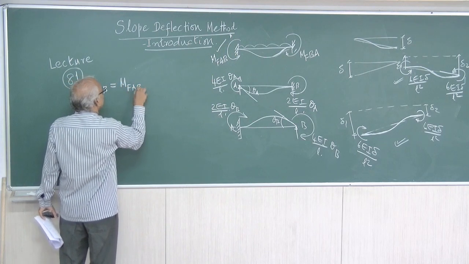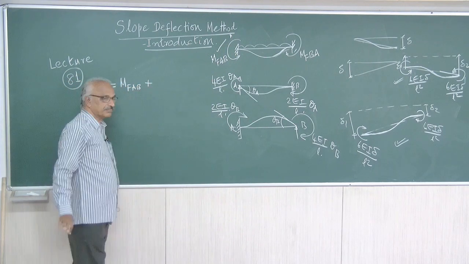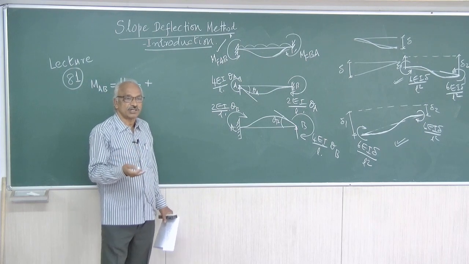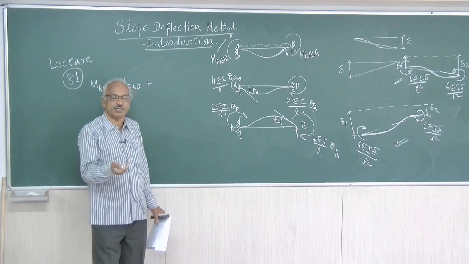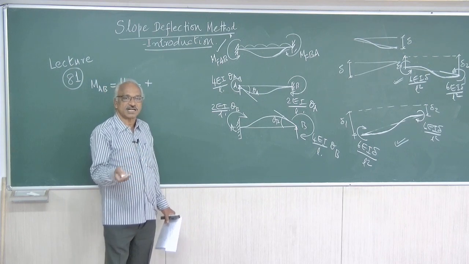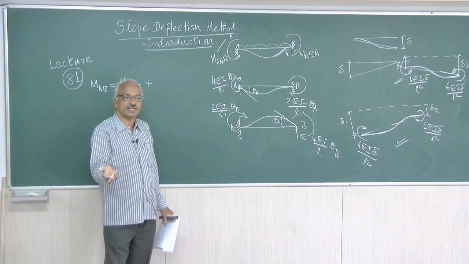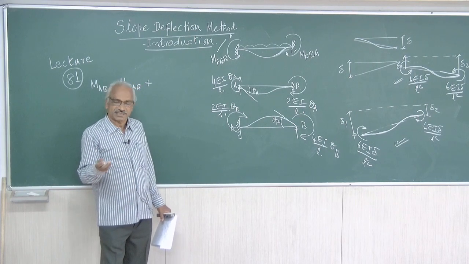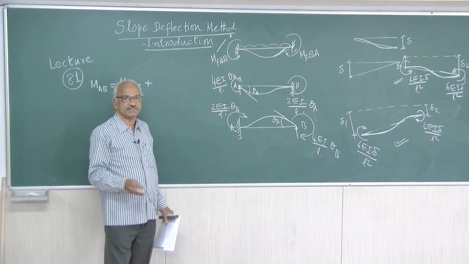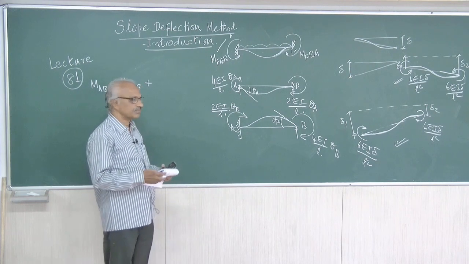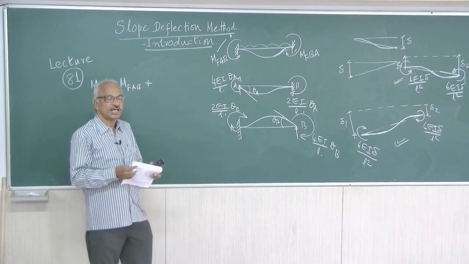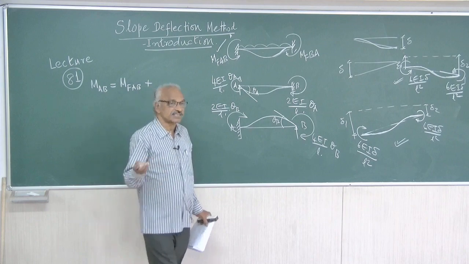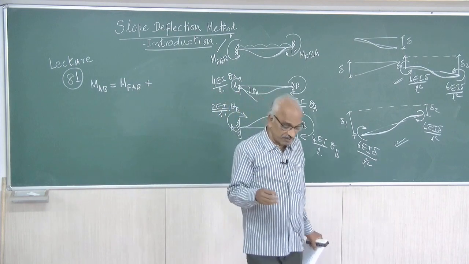That means you have to initially fix the beam, fix both ends of the beam, find out the fixed end moment due to the given load. Given load system may be UDL, non-central load, central load, moment, uniformly varying load. For anything, you must be able to find out the fixed end moments. That is a prerequisite. Without that, you cannot proceed with the problem. Right. So, one must be able to find out the fixed end moments directly.